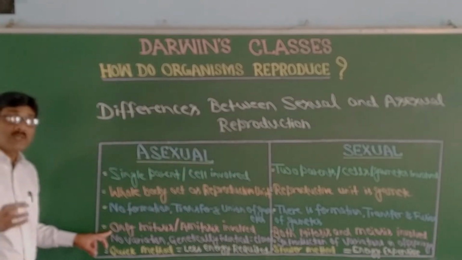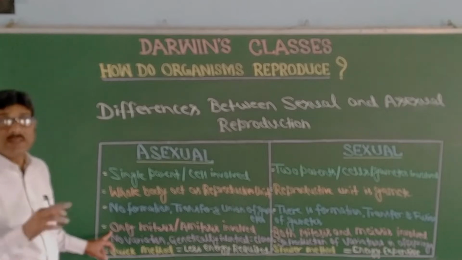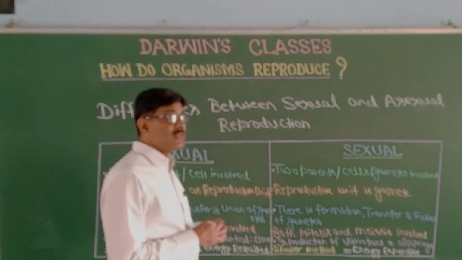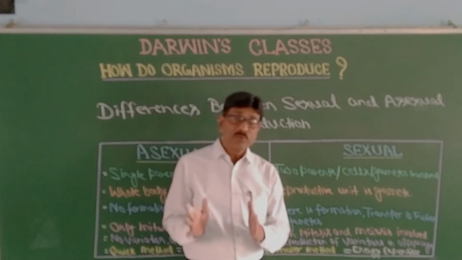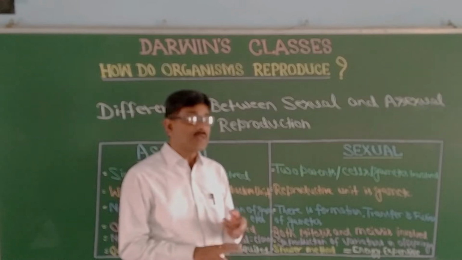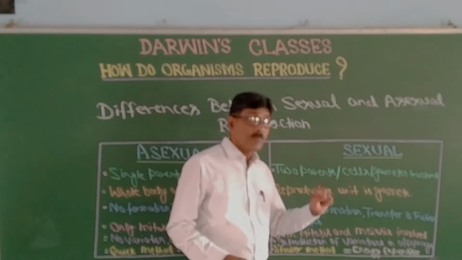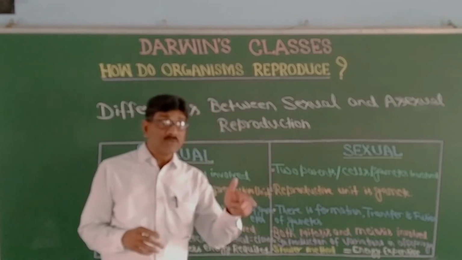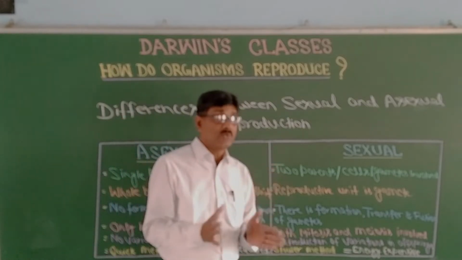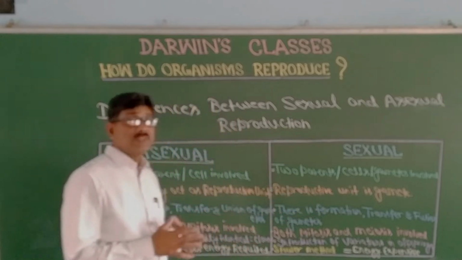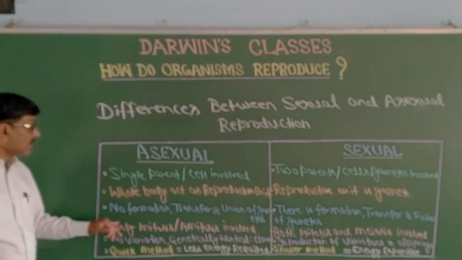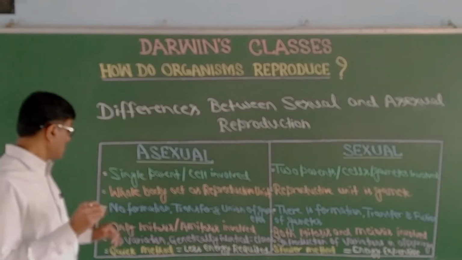Only mitosis or amitosis is involved in asexual reproduction, whereas sexual reproduction needs both mitosis and meiosis, because during the formation of gametes there will be meiosis, and after formation of the zygote there will be equational cell division, that is mitosis. So here both are required, whereas there only mitosis is required.